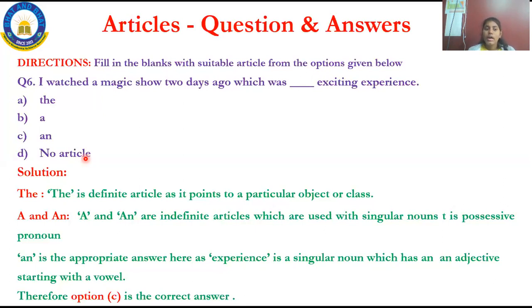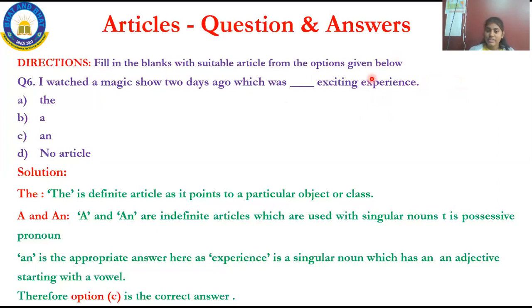But here, I watched a magic show 2 days ago, which was an exciting experience. See, "an" is the appropriate answer. Here, experience is a singular noun, and "exciting" is an adjective starting with a vowel sound. You have learned the usage of "a" and "an" also. Do you remember? You use "an" before a vowel and "a" before a consonant. You have all studied the usage of these articles.